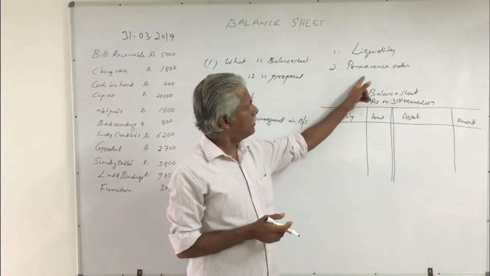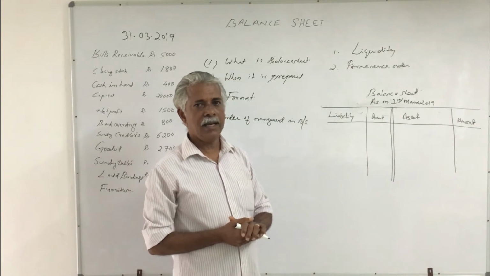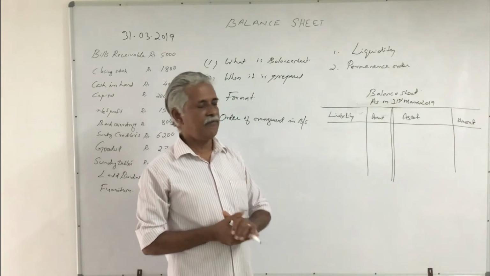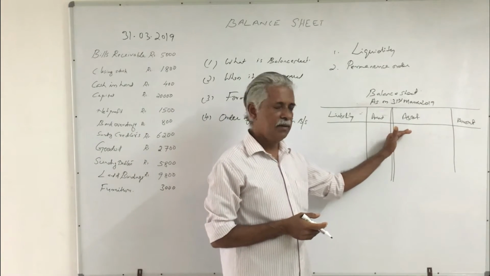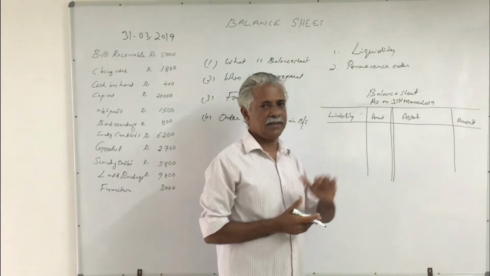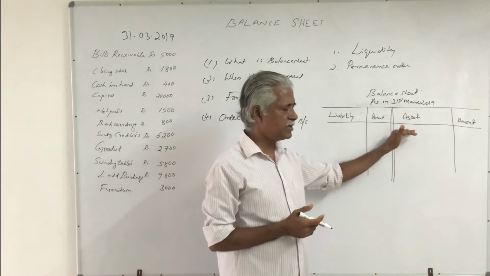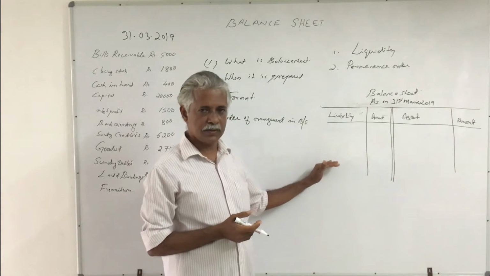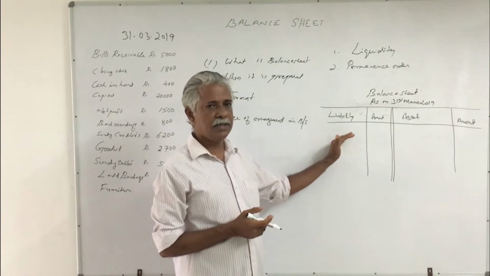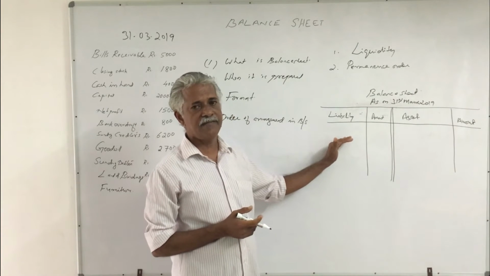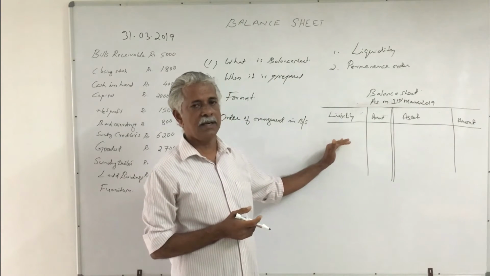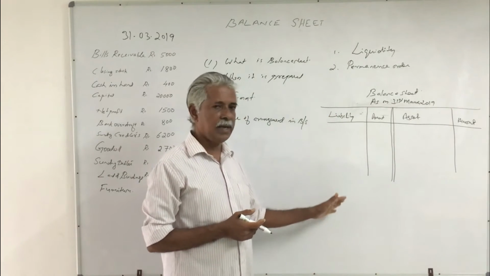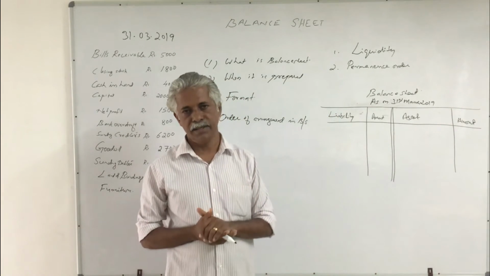Then according to the permanence order, the arrangement will be reversed. That means the fixed assets will be listed first, followed by the current assets. The fixed assets first, followed by current assets. And in case of liabilities also, the long-term or permanent liabilities will be listed first. The most permanent liability, namely capital, will be written first, followed by the current liabilities.